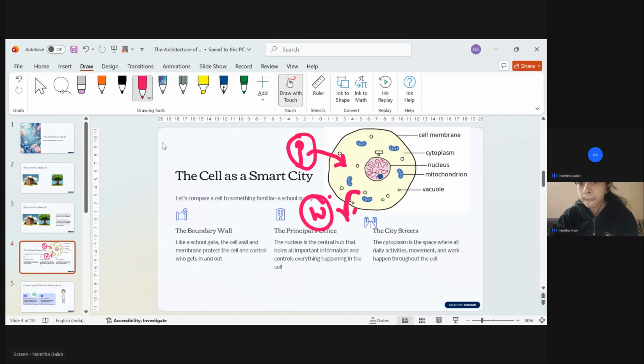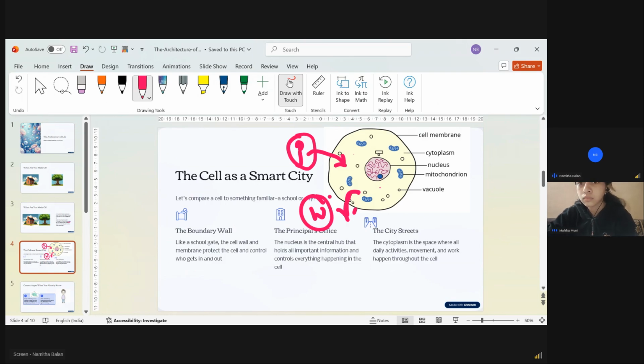So it is considered the center of the cell. Like in our body, the most important thing which can make decisions, and by which everything is controlled, is the brain. In the same way, in the cell, the brain of the cell is the nucleus.